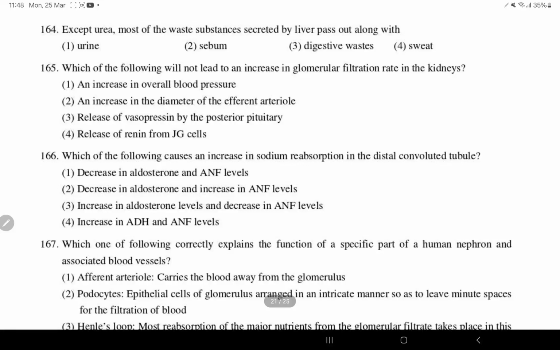Which of the following will not lead to increase in glomerular filtration rate in kidney? Overall fall in blood pressure, an increase in diameter of efferent arteriole, release of vasopressin by posterior pituitary, renin. Option 2, because an increase in diameter of afferent arteriole will increase the GFR, not efferent arteriole.